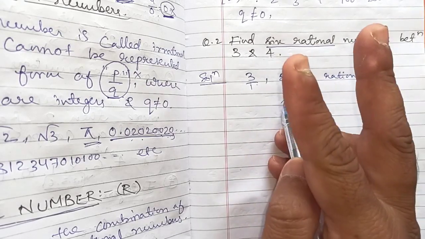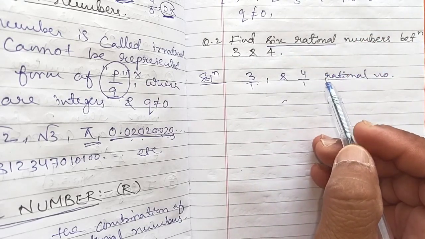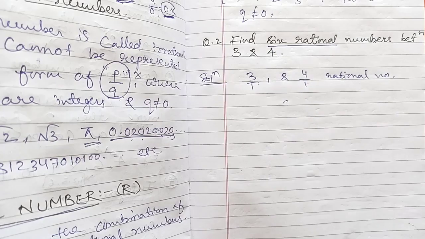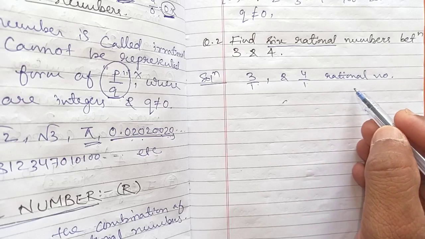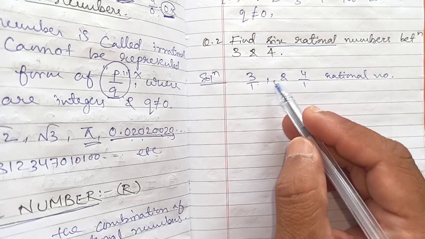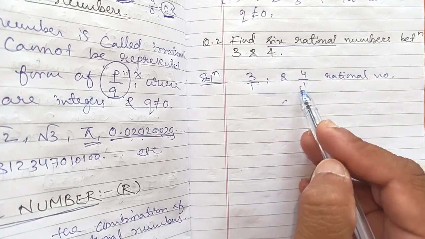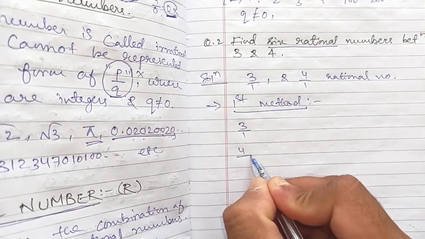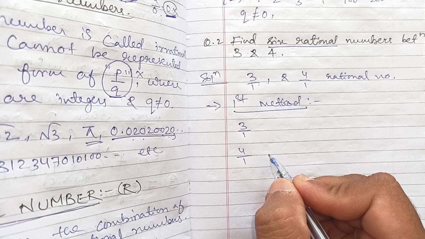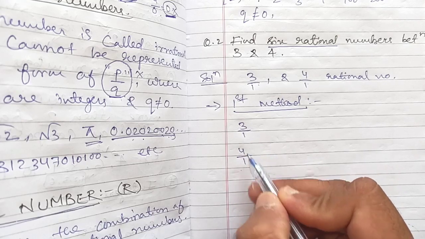There are 2 methods for solving this question. I will explain both the methods. I will start with the first method. We have represented 3 by 1 and 4 by 1 in rational number form. Now we will find 6 rational numbers between these two. In the first method, you write both numbers in this way. You just have to make the denominators the same.